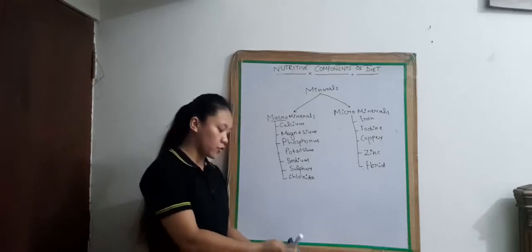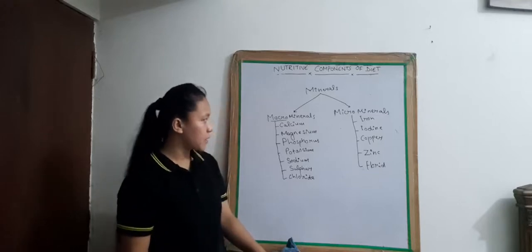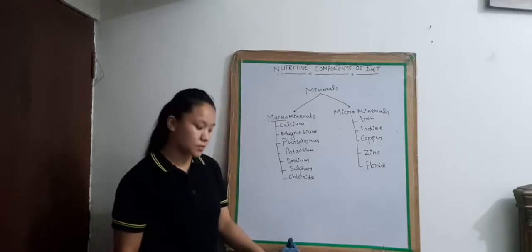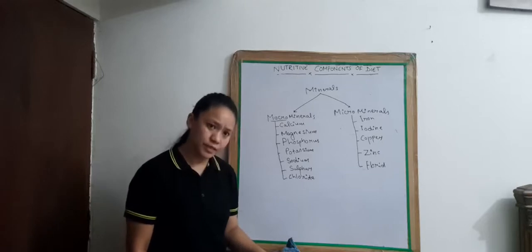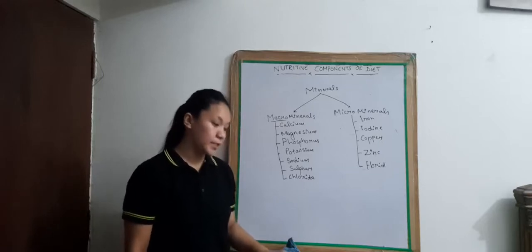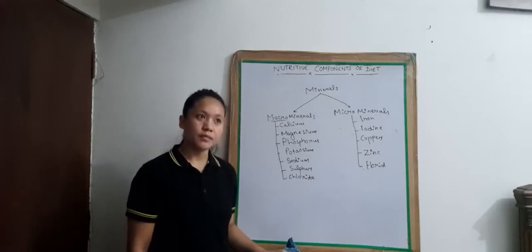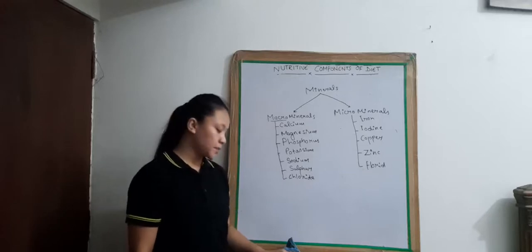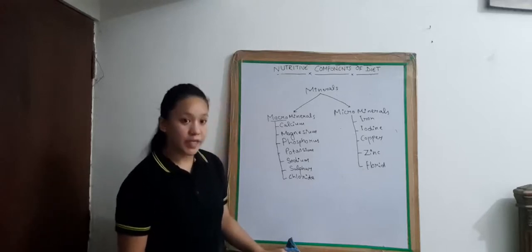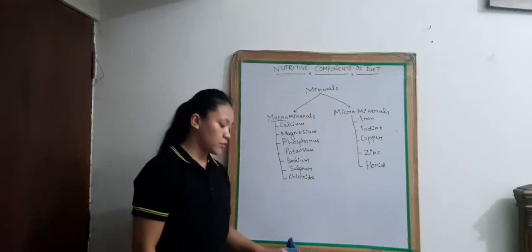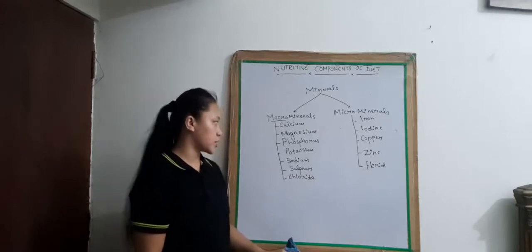The deficiency of calcium causes rickets, osteoporosis, retarded growth, etc. And the sources of calcium are milk, green leafy vegetables, fruits, tomato, etc.